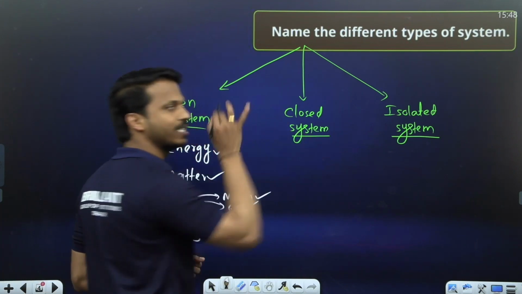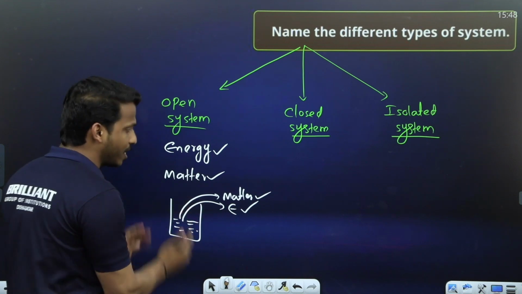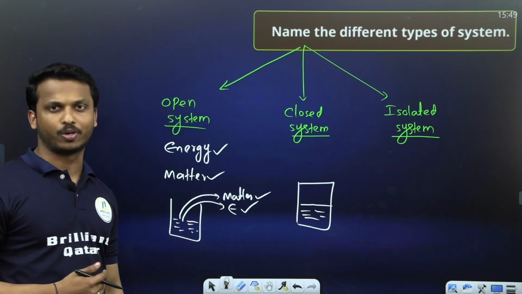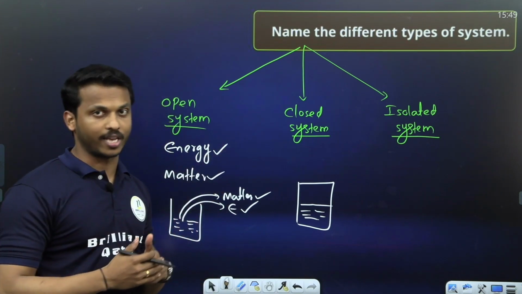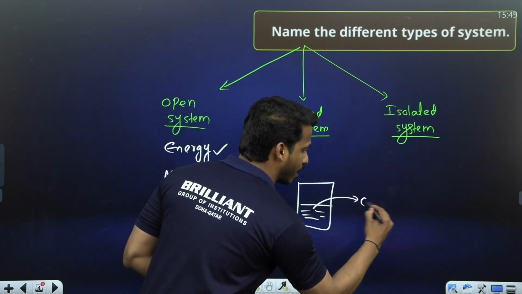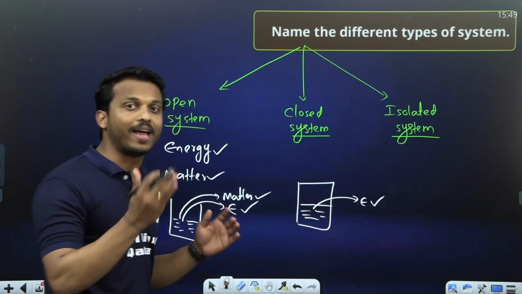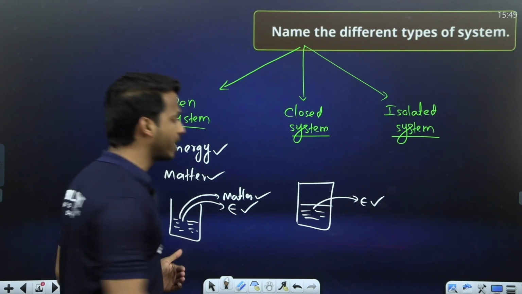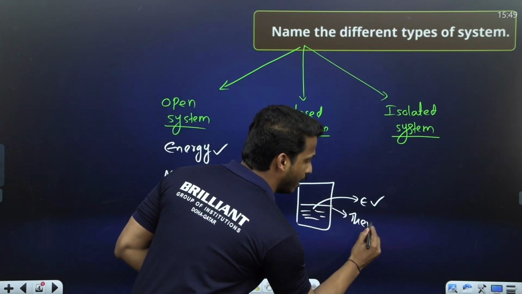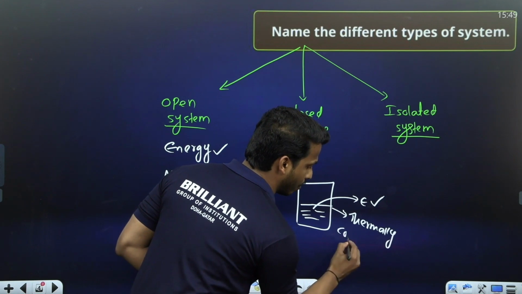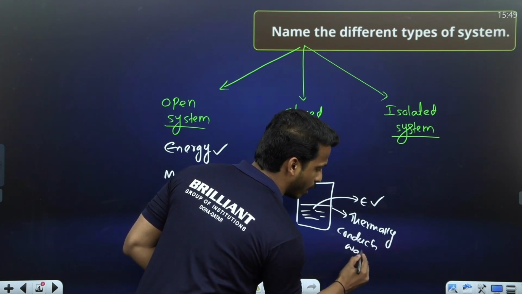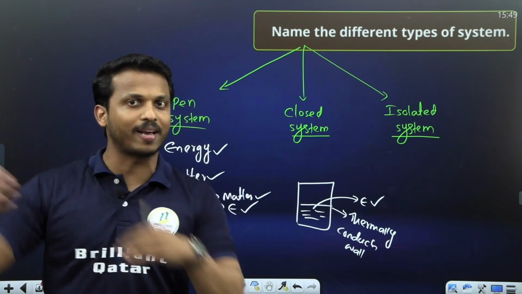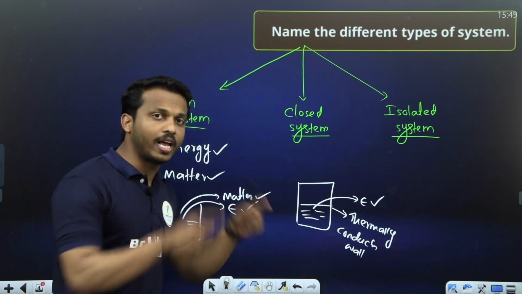What do you mean by a closed system? If you consider the same system in a closed container, the heat energy can transfer outside, but no matter, because the container is closed. How is heat energy transferring outside? Because the wall is a thermally conducting wall. So what is the wall used in a closed system? Thermally conducting wall. Then only heat energy can be exchanged with the surrounding. Example, hot water in a closed container.